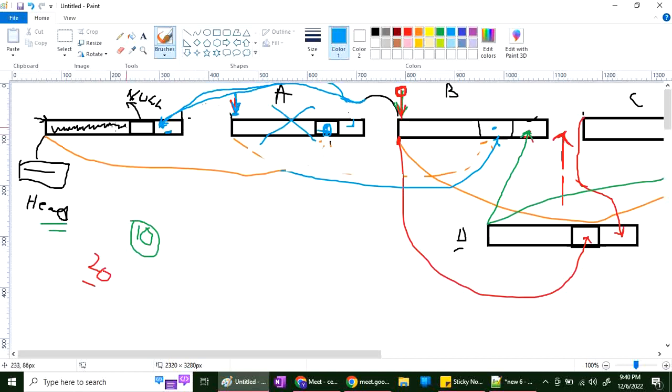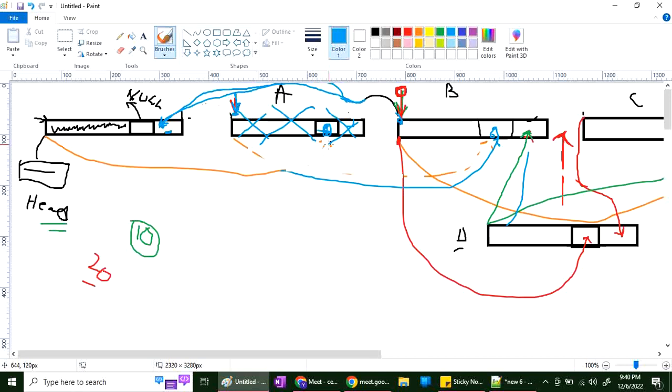Because who is next to the first address? This one. D. And who is next to him? That is already there, also D. And who is previous to B? This directly, this address, also D. So we can easily delete this. Yes, sir. So this is how you can add a node, remove a node, like that. Okay, sir. Did you understand what I say?